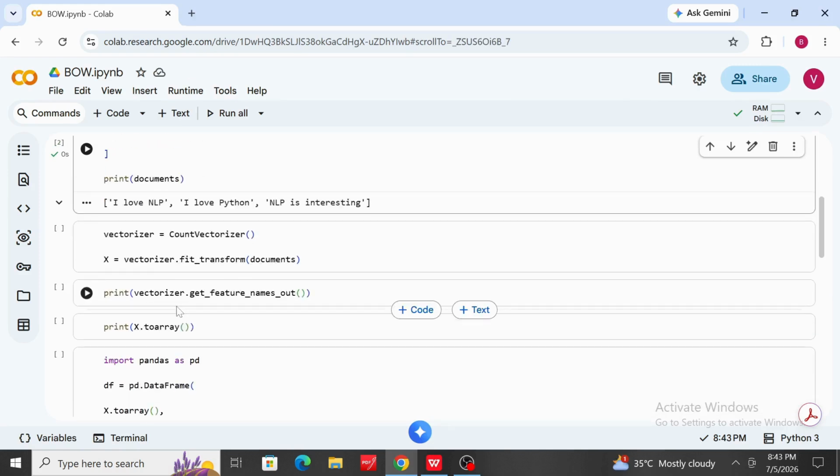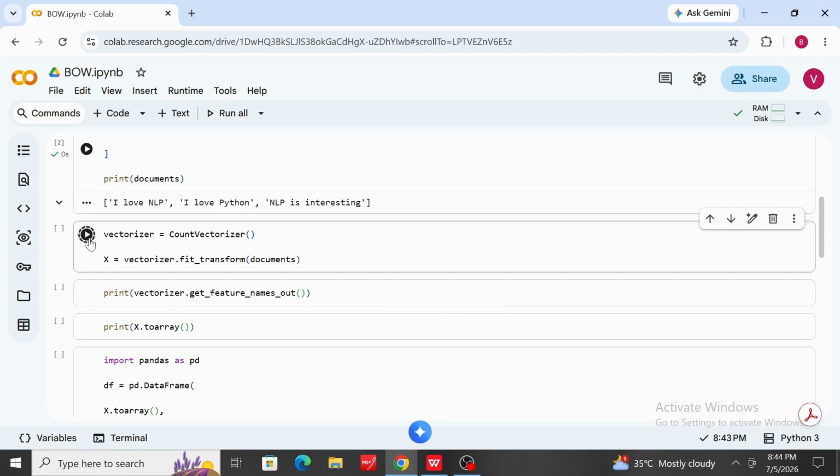Next, we create an object called vectorizer using the CountVectorizer class. After that, we use the fit_transform function. This function performs 2 important tasks. First, it scans all the documents and collects every unique word. This collection of unique words is called the vocabulary. Second, it converts each sentence into a numerical vector based on how many times each word appears. The transformed data is stored in the variable X. So let's run the cell.